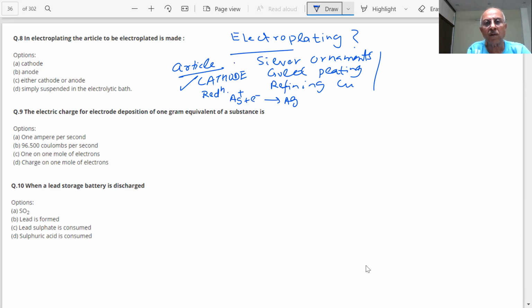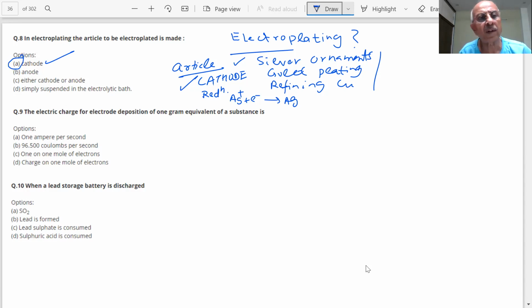This will happen at the cathode. If copper purification, refining is there, again you will get copper at the cathode; the anode will be impure. Gold plating, the cathode is the article, and the gold gets deposited. So what is the answer? In electroplating, the article to be electroplated is made the cathode.